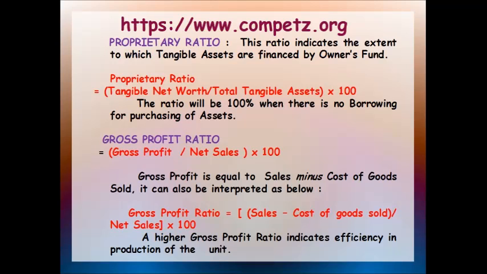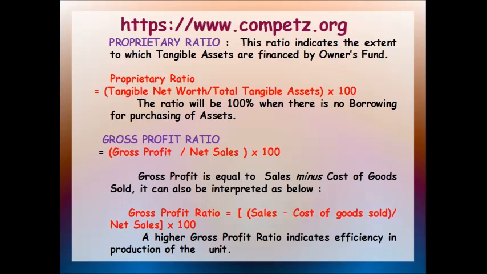Understood, friends? See, in this slide itself it is given that the ratio will be 100% when there is no borrowing for purchasing or manufacturing of assets. Now, as we calculated just now, in the example we got 0.75, that is 75%, which means not 100%. That means the company had borrowed 25%, the balance the company had borrowed. Am I correct? So the ratio indicates the extent to which tangible assets are financed by owner's fund.